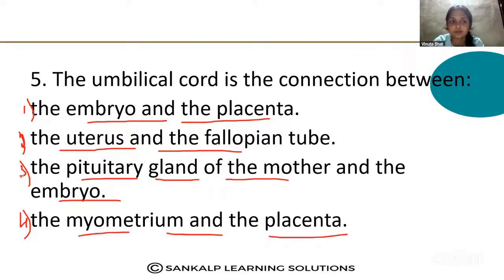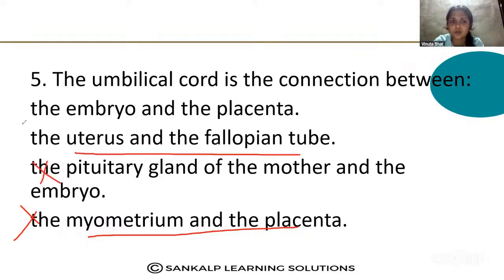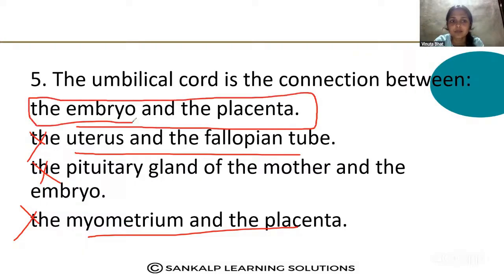So the umbilical cord is not the connection between the myometrium and placenta, that is wrong. The pituitary gland and the mother, that is also wrong. Uterus and the fallopian tube, this option is also wrong. Embryo and the placenta, the first statement is the correct one.